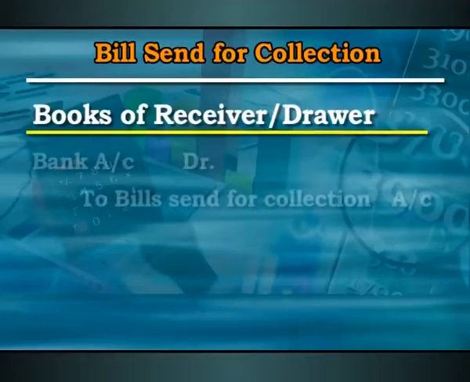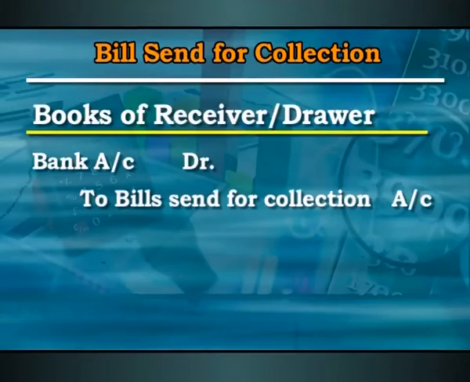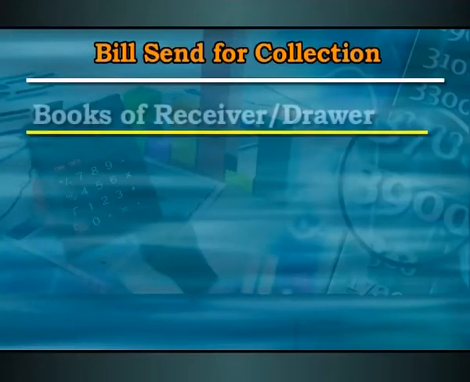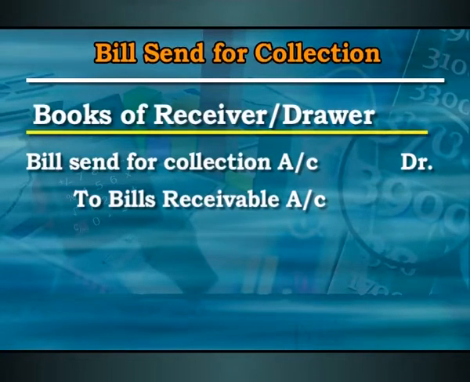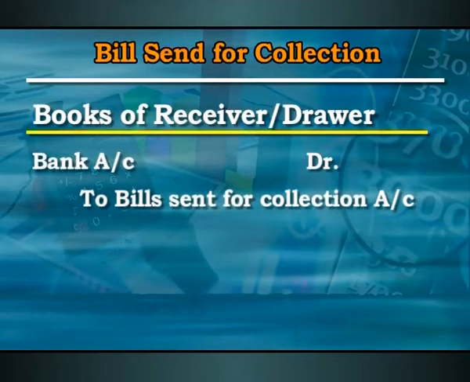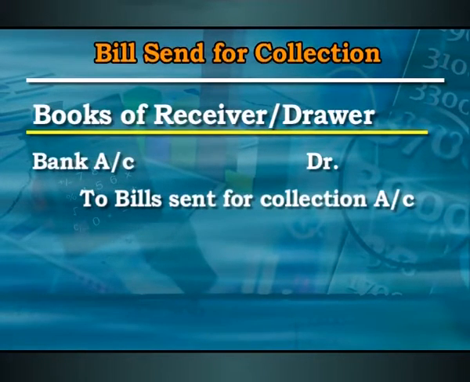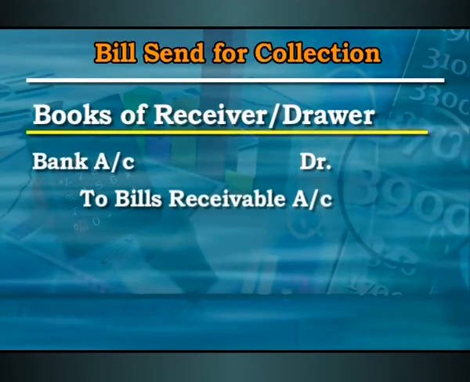Now, once the bill is collected by the bank, the payment of that bill is collected by the bank and the bank deposits the money in your account, or in the account of the drawer. Our bank account increases. So, we write bank account debit to bill sent for collection account. This is something like a cross entry and nothing else. In the earlier case we said bill sent for collection account debit to bills receivable. And in the second entry we say bank account debit to bill sent for collection account. So, if we look at the net effect, it is simply bank account debit to bills receivable account.